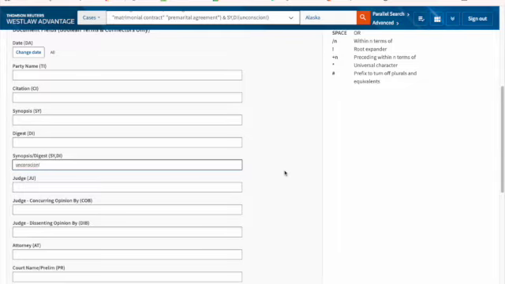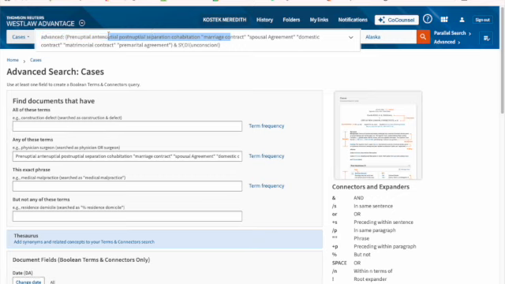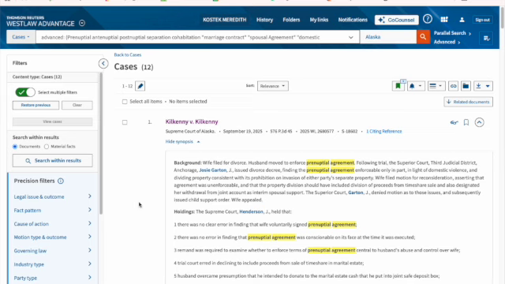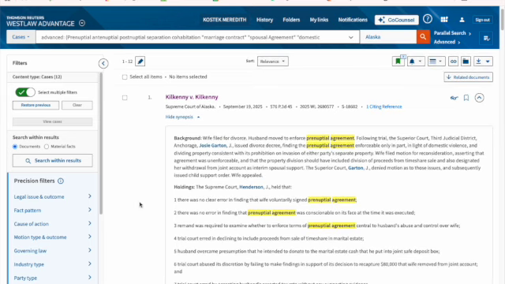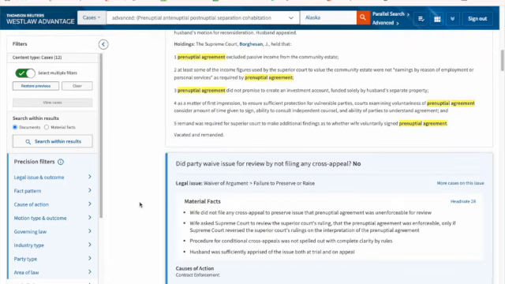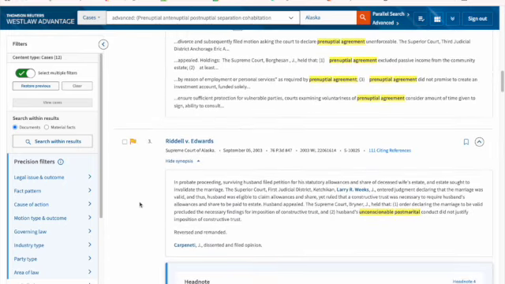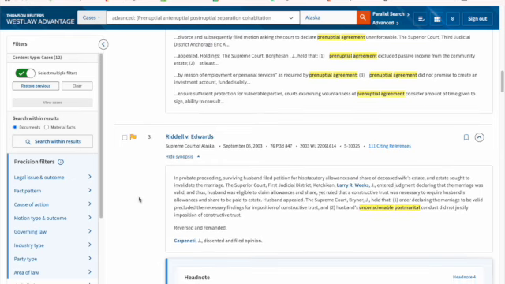Now, make sure you've told me exactly what you've searched, and so you can just highlight this and stick it into your research trail. I get 12 cases when I do that. Kilkenny, not surprised to see that. Not surprised to see Andrew v. Abbey. But then all of these next cases, I'm going to need to look through them and decide what do they have to do with these terms.